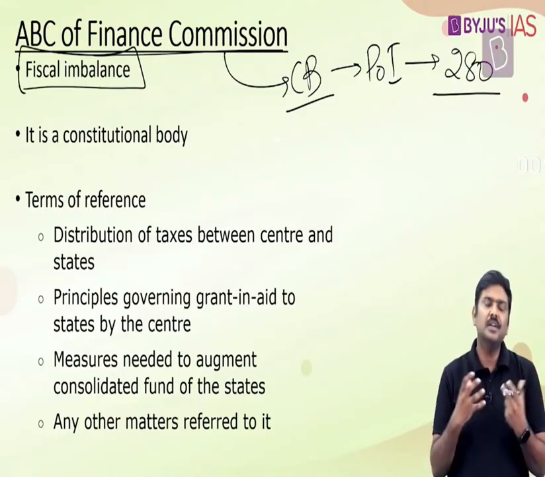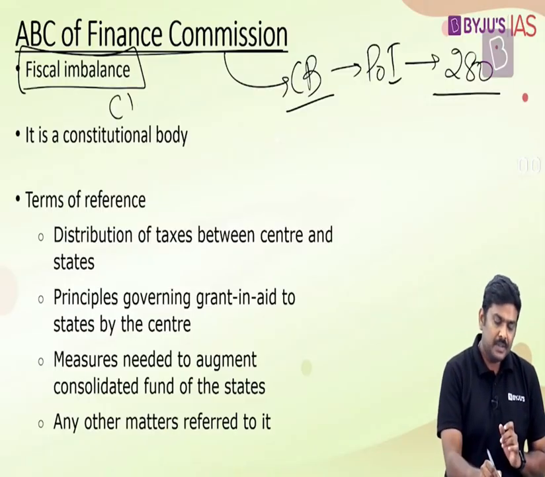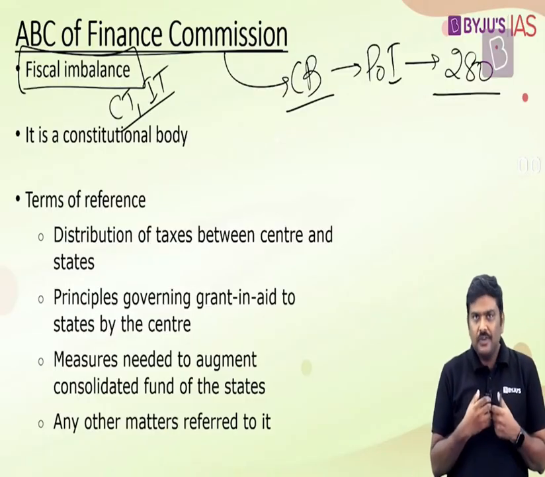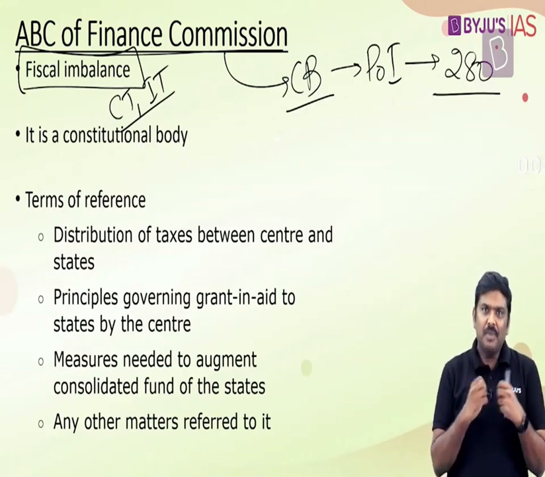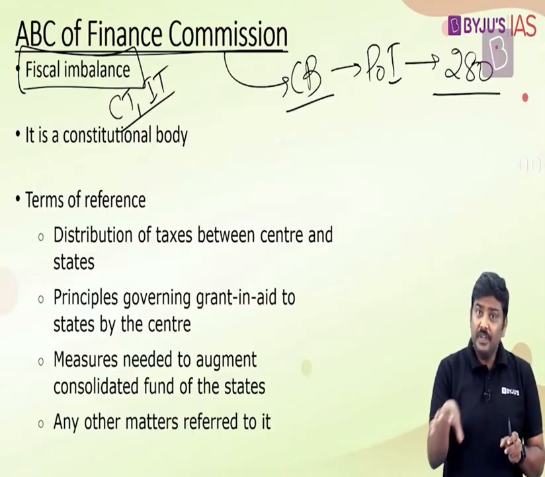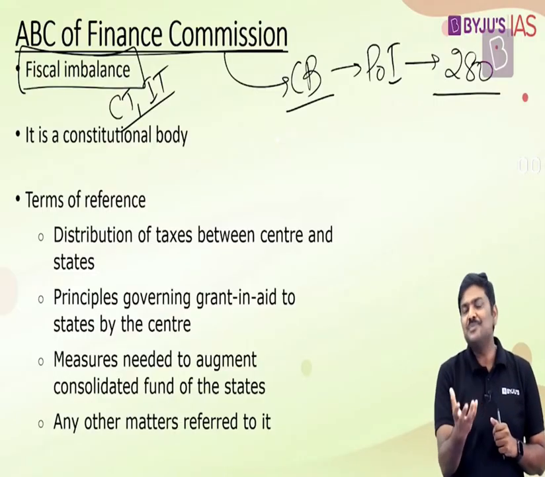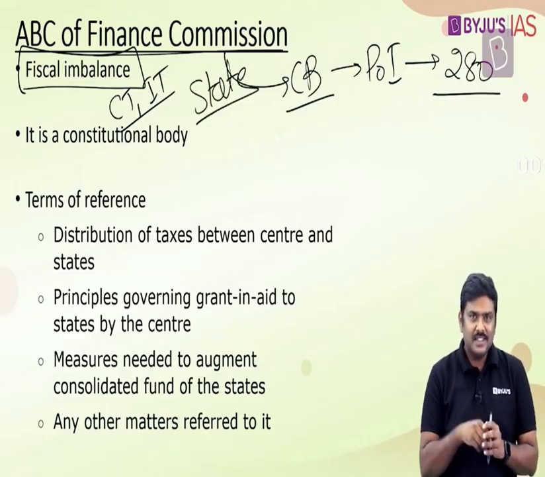Now, this particular idea of fiscal imbalance, please understand this. As per the powers given by the Constitution of India, some of the very important taxation powers which have a pan-India character, such as corporate taxes, income taxes, etc. These kinds of taxes are imposed and collected by the central government. This creates a certain fiscal imbalance between the central government on one side and the states on the other side for a simple reason. On one side, the central government is collecting these important taxes all throughout India, but on the other hand, with respect to development and administration, the majority of the expenditure in India is incurred by the state governments. So there is this kind of imbalance which has been created.